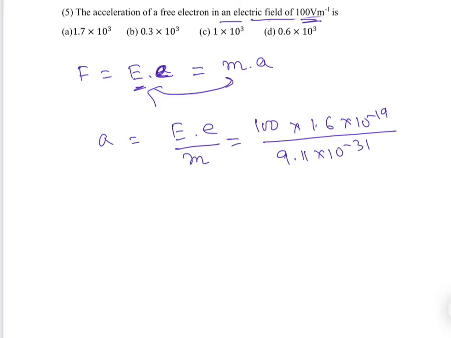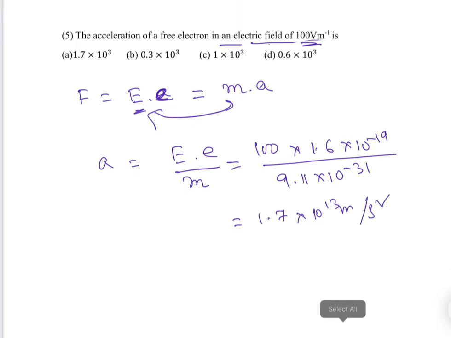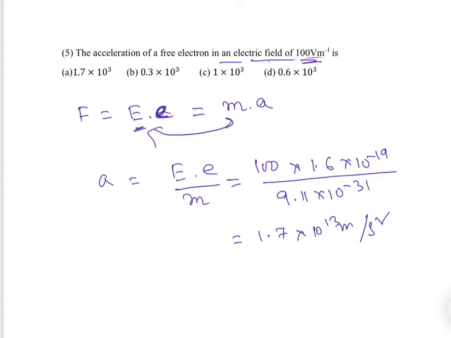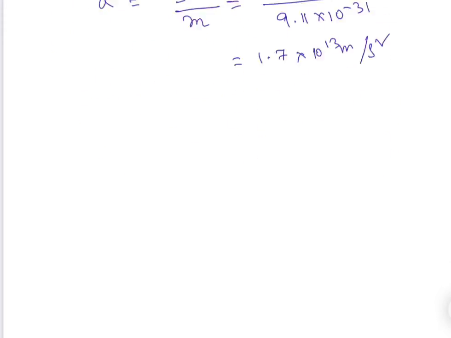Sometimes it's not given anyway, so we can calculate it. And we can find 1.7 into 10 to the power 13 meter per second square. So 1.7. So this will be answer A. Let's move to problem 6.